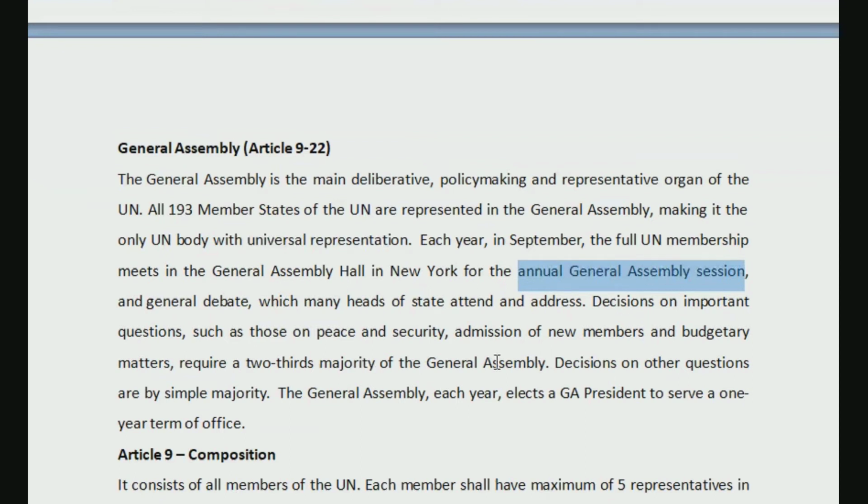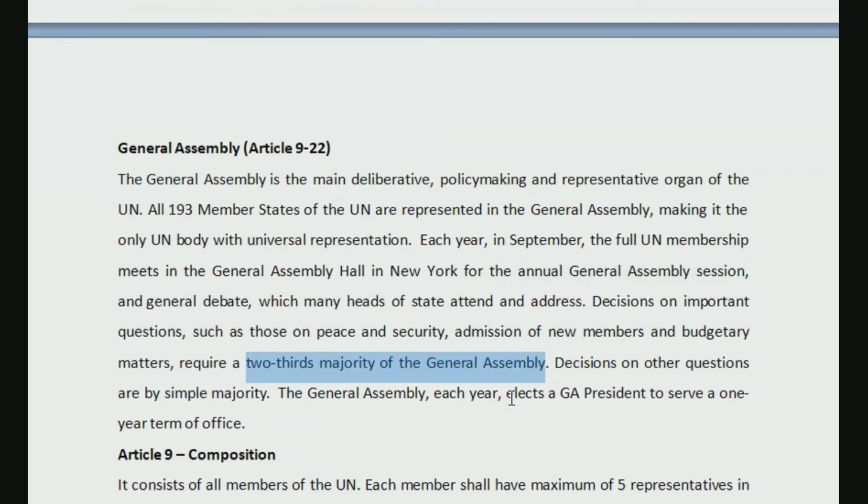For a few matters, they would need a two-third majority of General Assembly members voting for it to be approved. But there are certain other questions which would need only a simple majority. What is a simple majority? What is a two-third majority? That also we are going to discuss in detail.